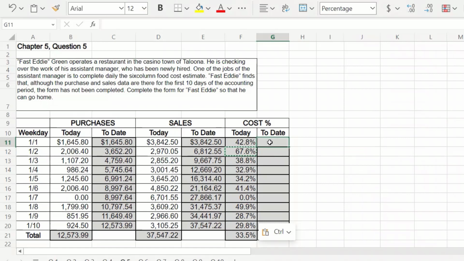All right. Then let's look at it to date. Okay, we'll take our purchases to date. We'll divide them by our sales to date. So we see it lines up for the first day. Let's take a look at the next day. Take our purchases, divide by our sales. All right, it doesn't add up, but that's okay because we're adding more purchases. It's our to date.